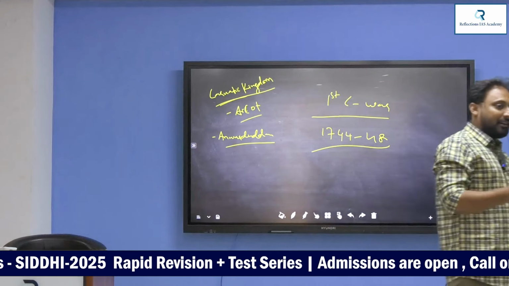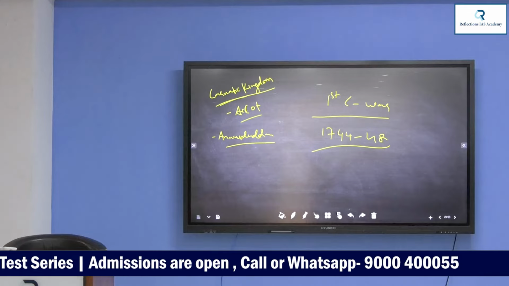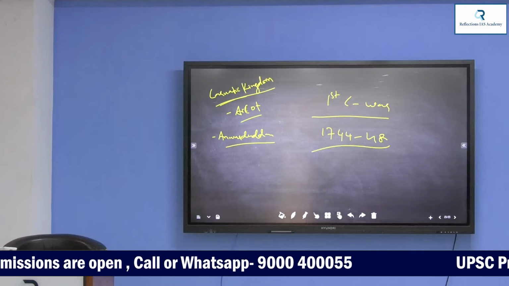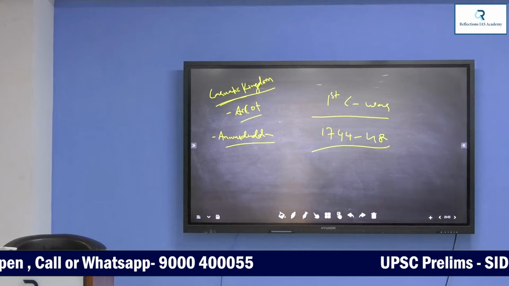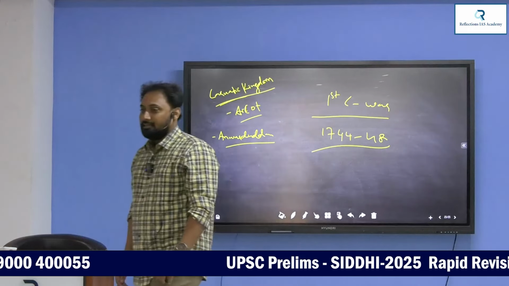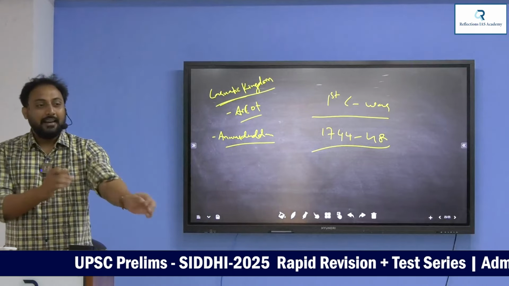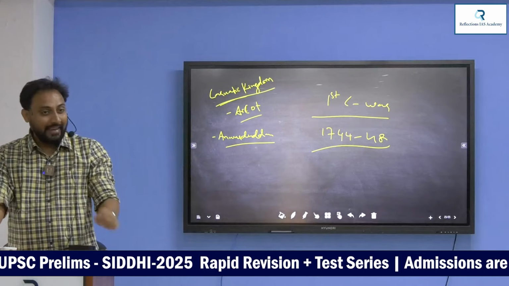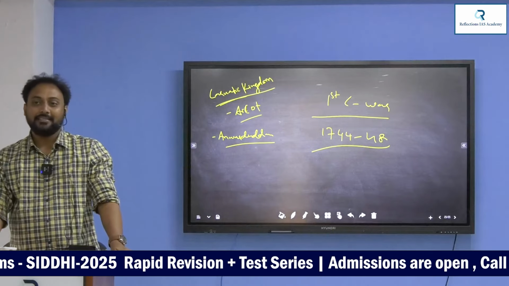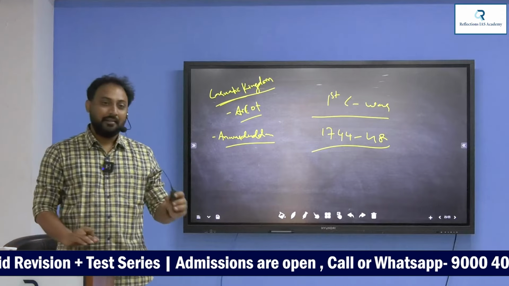In India, the French defeated the English. Tit for tat. Now for this, they signed a treaty called the Treaty of Aix-la-Chapelle. With this treaty, everything was settled. Aix, A-I-X, la, L-A, Chapelle.